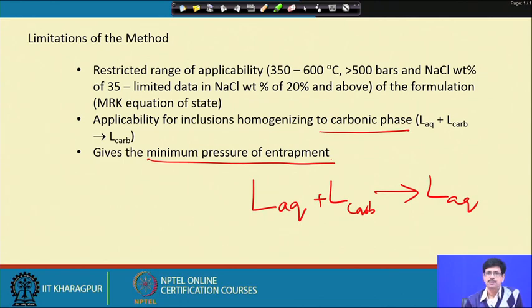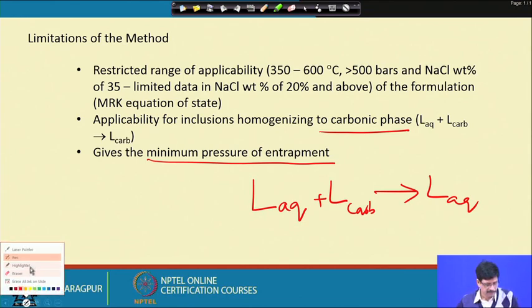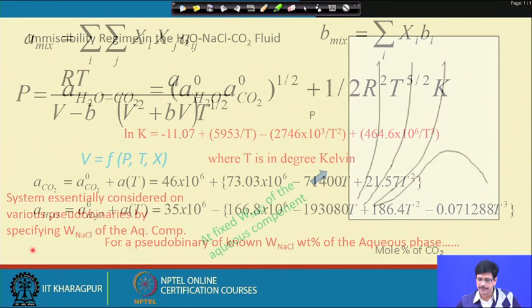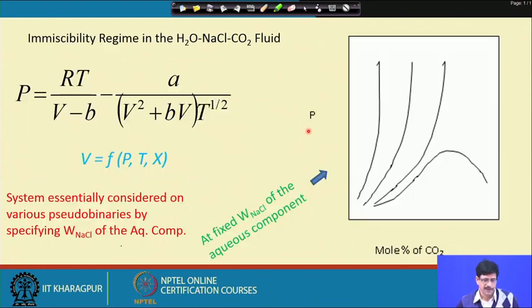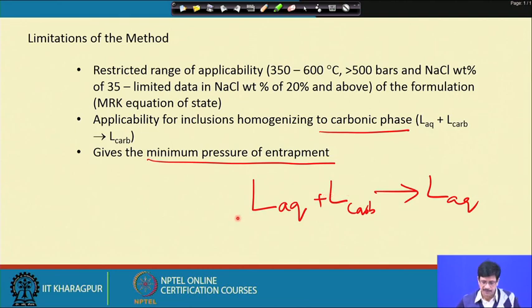Means when we want to calculate the pressure of formation of this particular mineral, or the temperature and pressure condition of the fluid, we can only approximate it to the minimum pressure of entrapment, because, as we saw before, the inclusion could have been trapped anywhere in the one phase region. So, one of the limitations is that it gives the minimum pressure of entrapment.